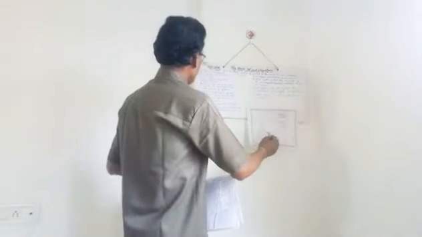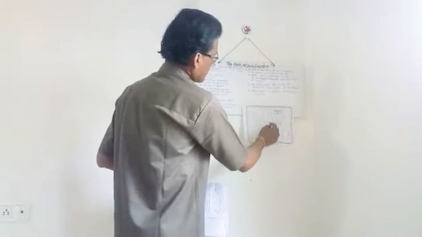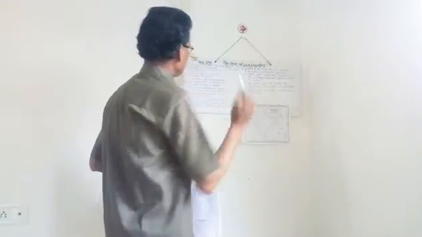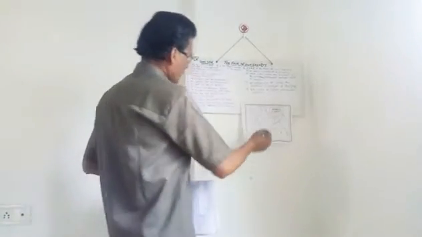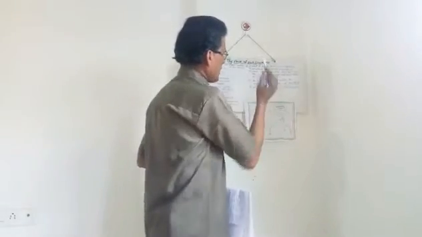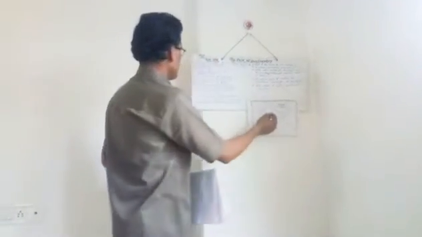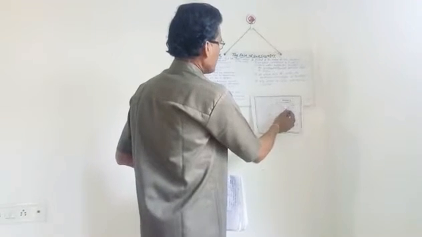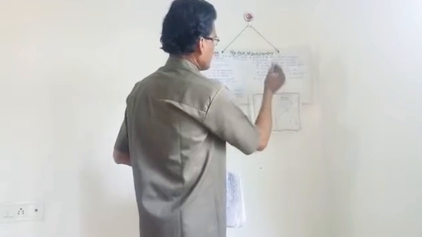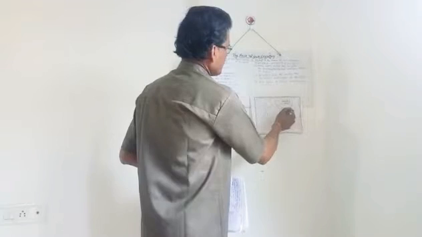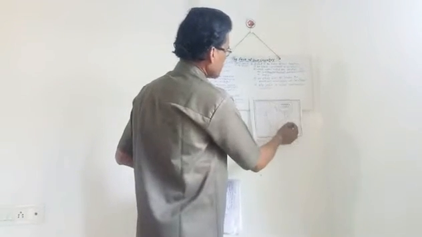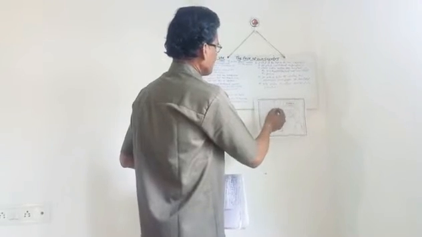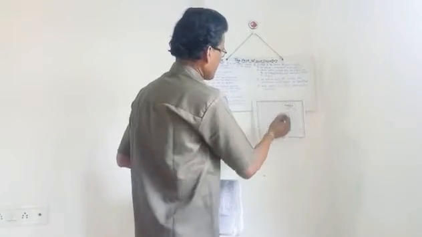Now, India has 28 states and 9 union territories, and the neighboring countries of India are Nepal, Bhutan, China, Myanmar, Bangladesh, Sri Lanka, Pakistan, Afghanistan.